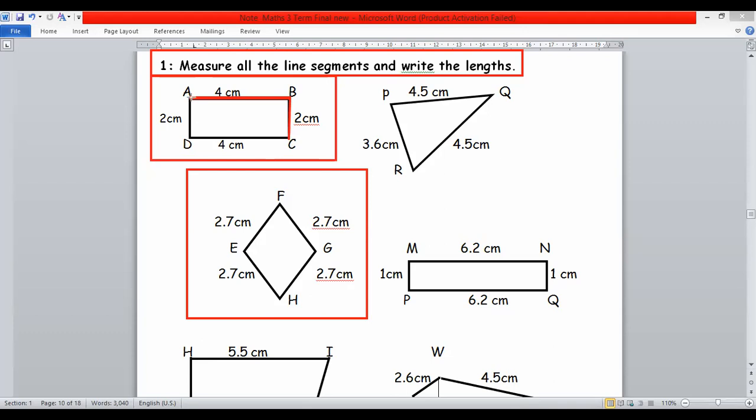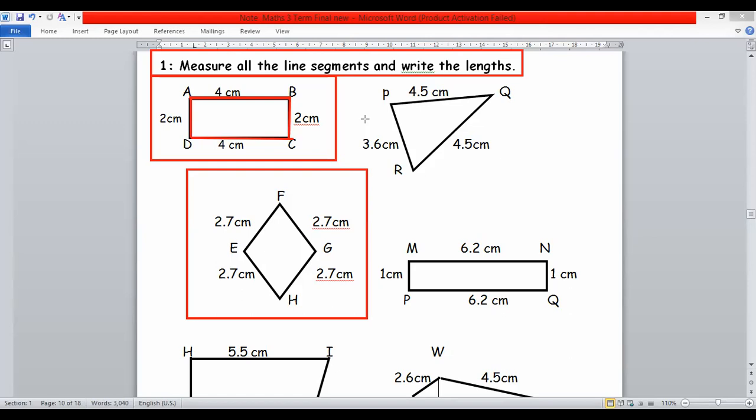If this is 2, definitely this will be 2, because we know that the opposite sides of a rectangle are always the same. Similarly, you can measure C and D, it will also be 4 centimeters. So here I have measured all the sides of all shapes. So you have to copy the lengths, or you can measure all the lengths by yourself.